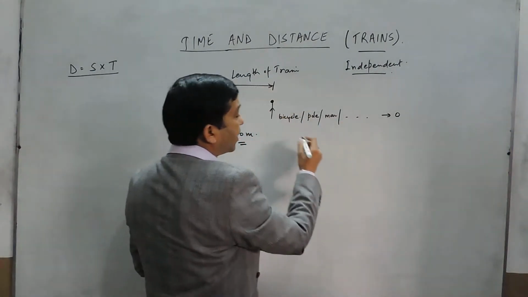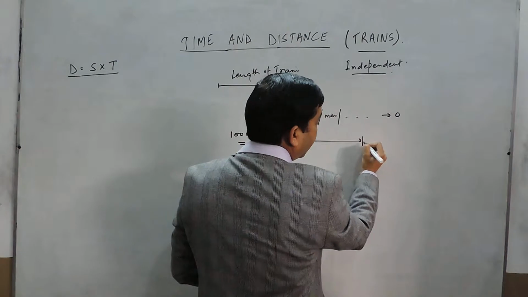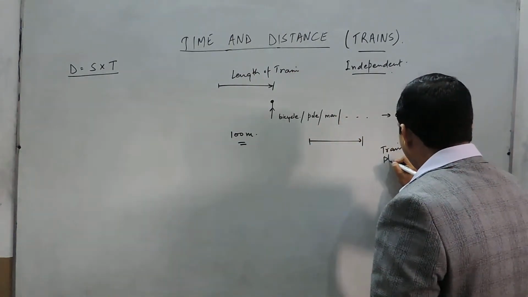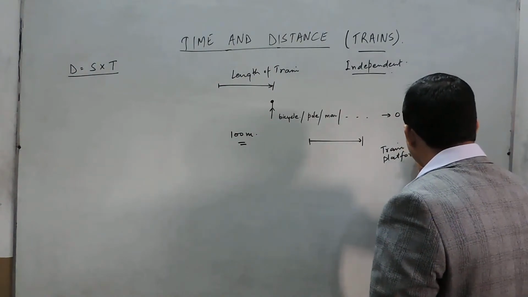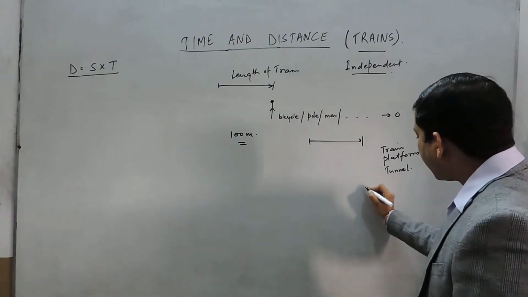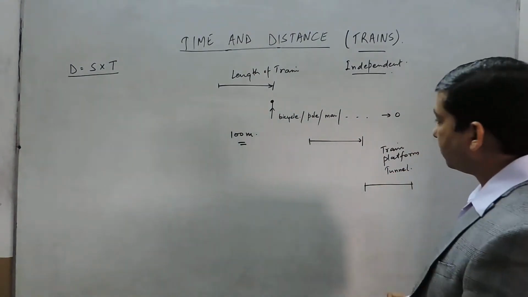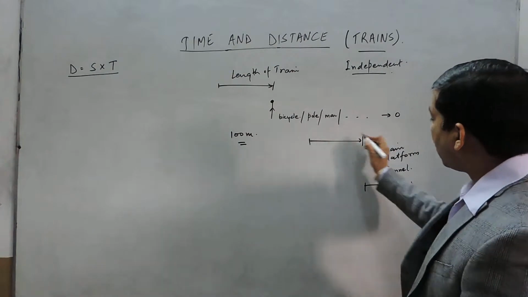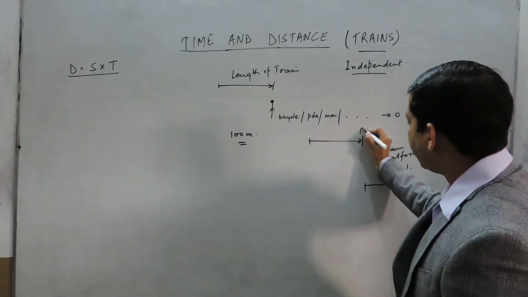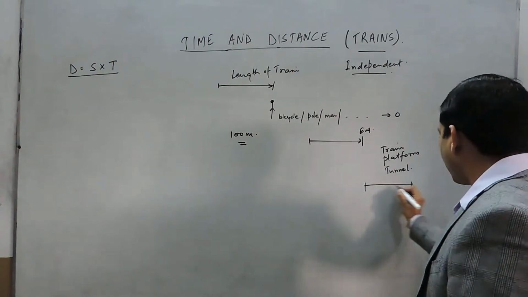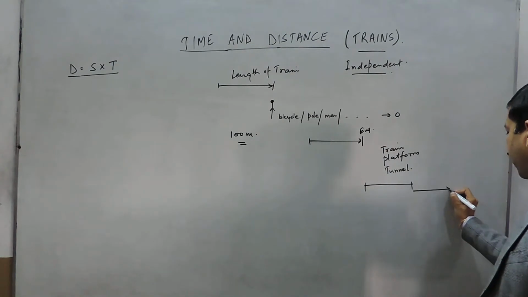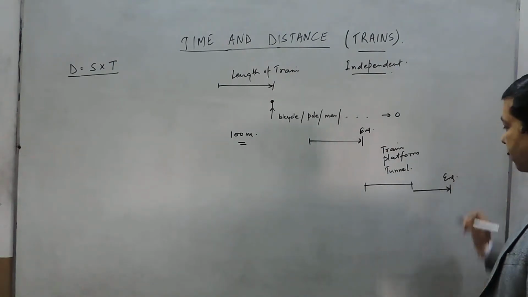But when the train is crossing another train or a platform or a tunnel or anything which has some length, then the crossing will only take place when the engine portion, if it is going in this direction, this is the tunnel or the platform, will come at this place.